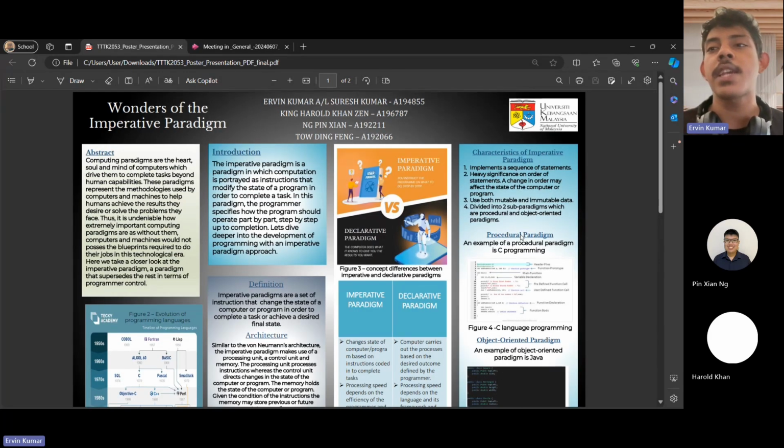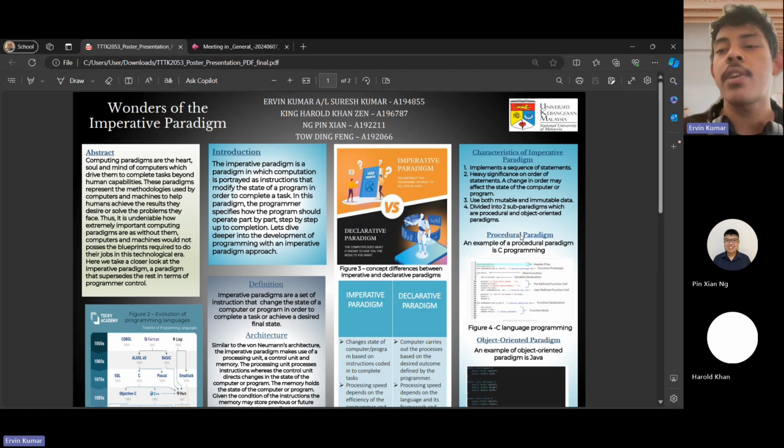As for the main characteristics of the imperative paradigm, it implements a sequence of statements or instructions in the form of code given by the programmer, and it places heavy significance on the order of the statements themselves, as a change in order will change the final state or desired outcome of the program or computer itself.